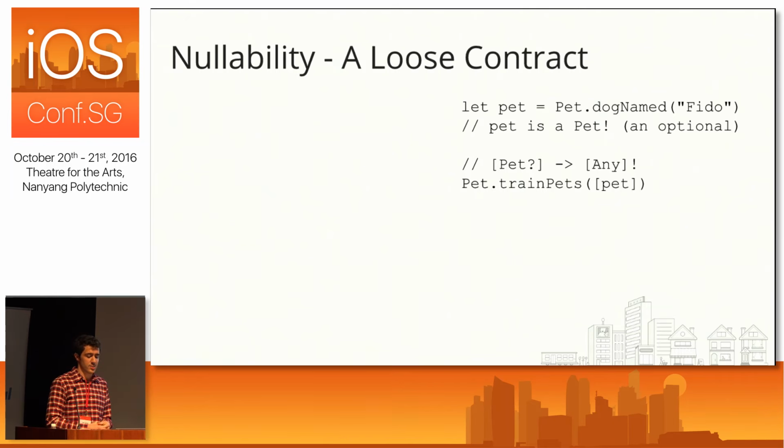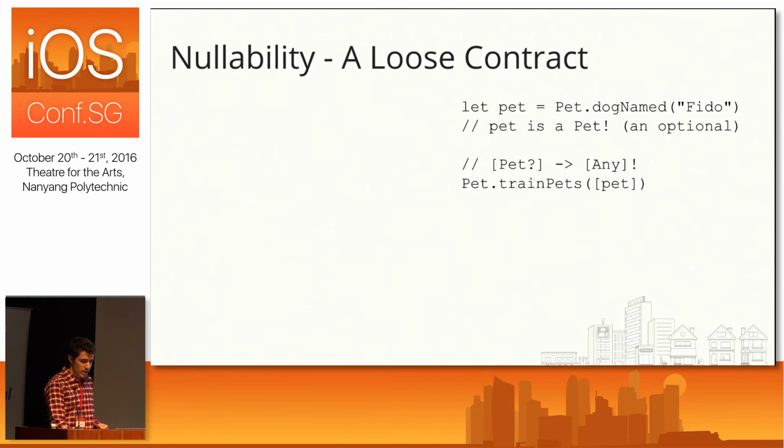And so then what we're doing is we're taking this optional pet, wrapping it in an array, and passing it to a place that takes an array of any. But that's a non-optional any. So what we've done is we've somehow coerced this pet, this optional type, to a place that takes a non-optional type. And this is a problem because now, again, that contract about nullability I was talking about earlier, we've broken that using Objective-C, of course.